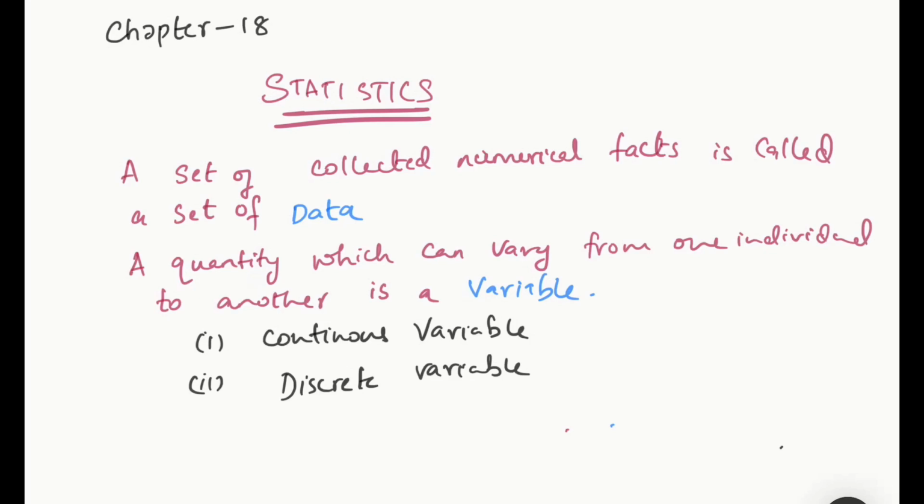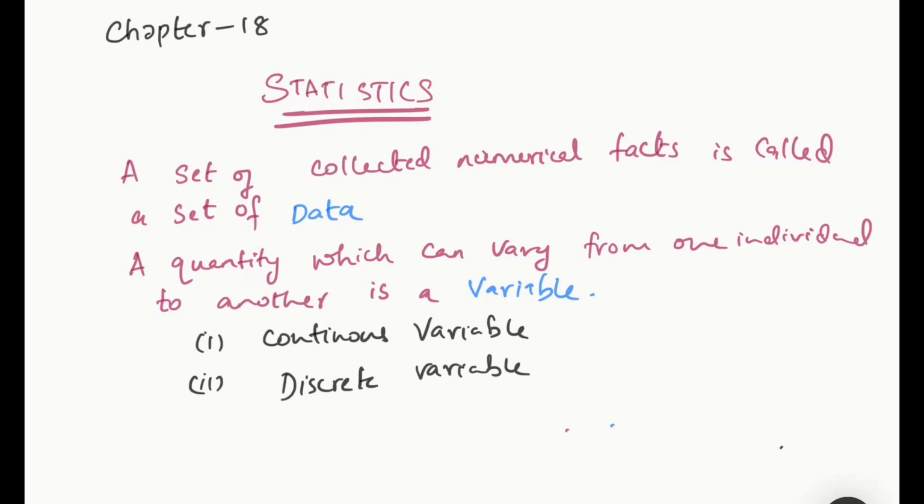The first one is data. What is data? A set of collected numerical facts is called a set of data. When we collect information, for example, the heights of students of a particular class, that is a data. I'm getting a data collected. So that is called data.